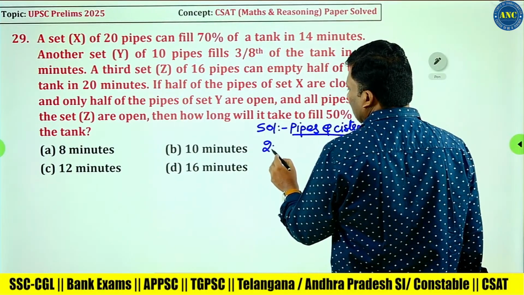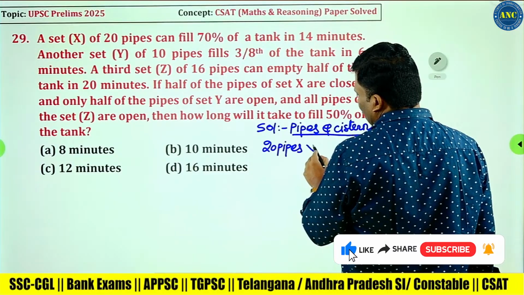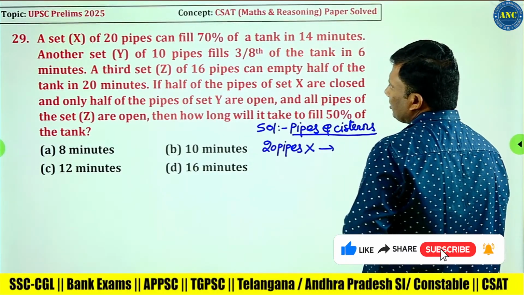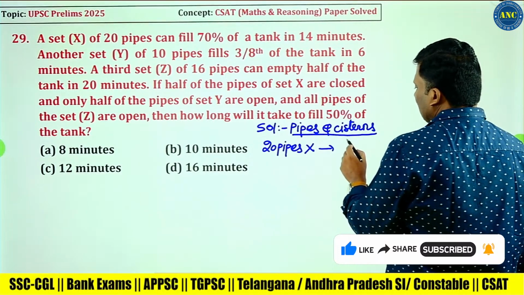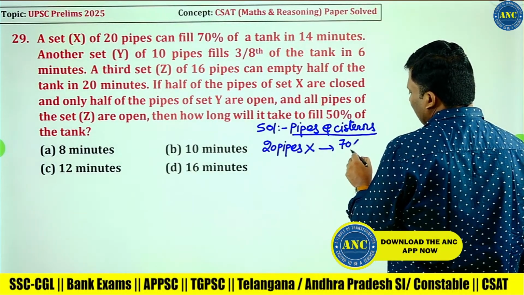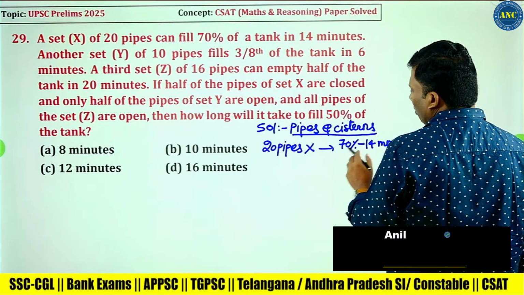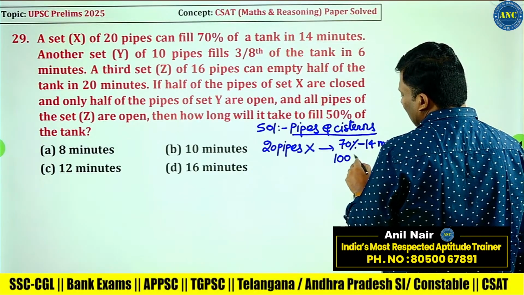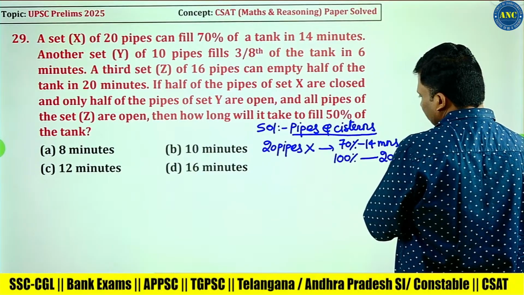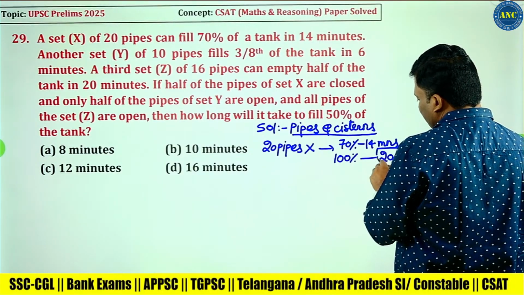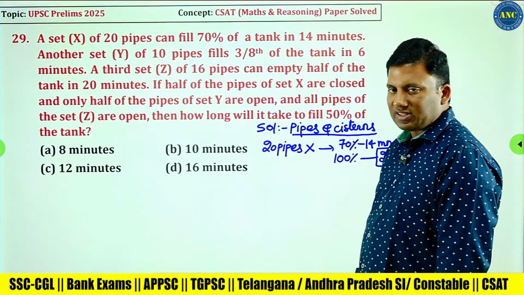20 pipes are there which belong to a company X. 20 pipes of set X can fill 70% of the tank in 14 minutes. 70% in 14 minutes. Total tank filling is 100, so that means it will take 20 minutes. 20 pipes of set X can fill the tank in 20 minutes. Is this first line clear?